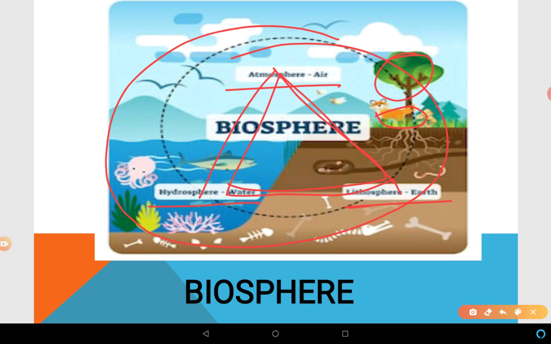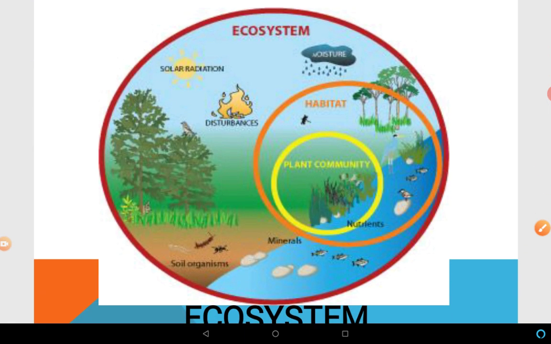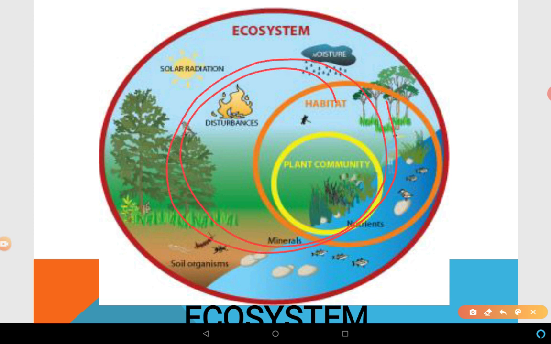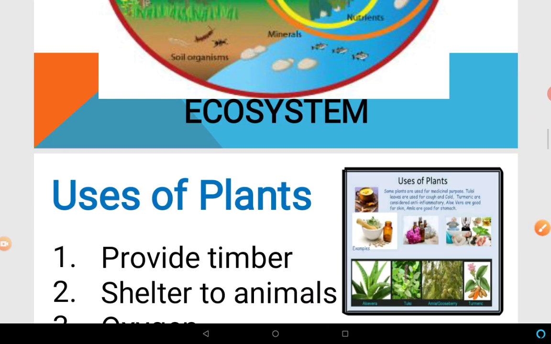So in the biosphere, living beings are interrelated. You can see in this image, interrelated. All the living beings are interrelated in this environment, right? And they are interdependent on each other for survival. So this life supporting system is known as the ecosystem. You have to remember, dear students, the ecosystem is the life supporting system.